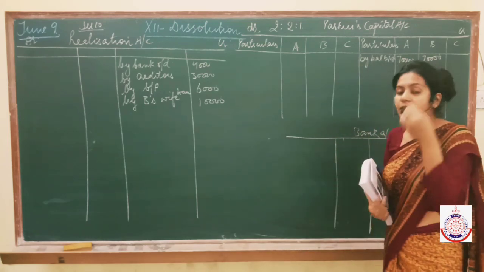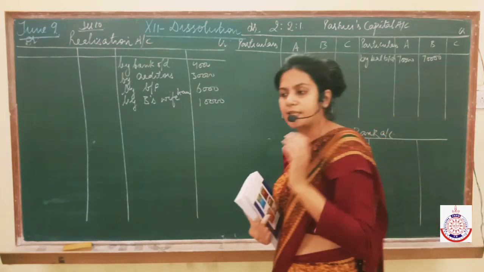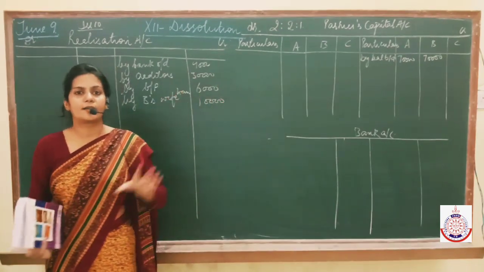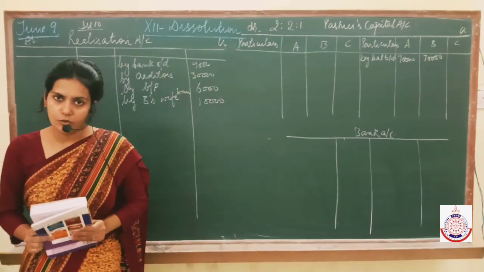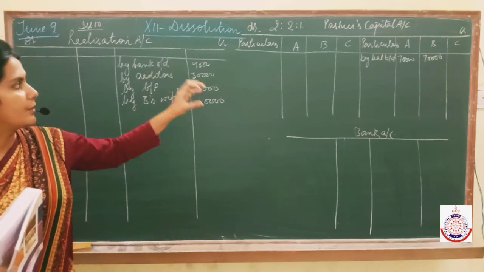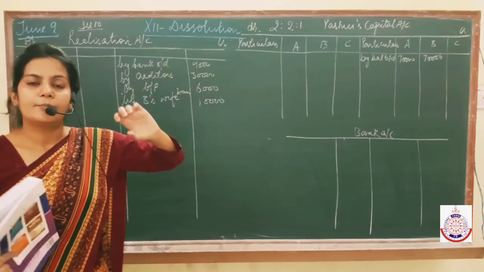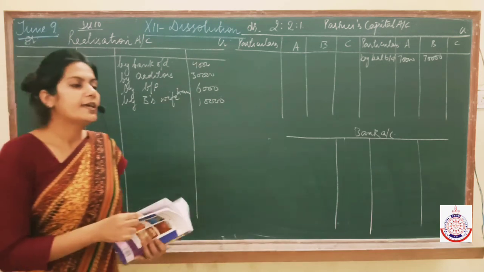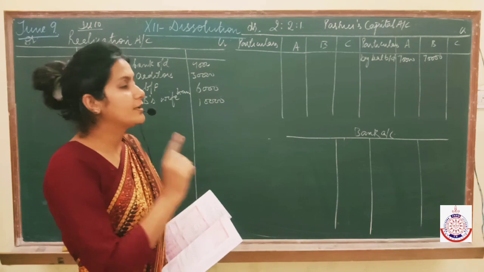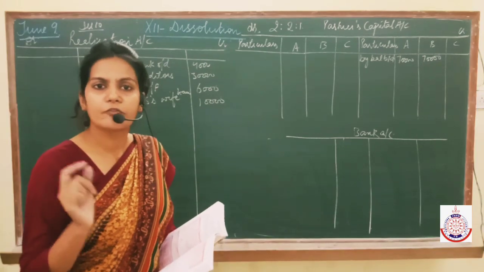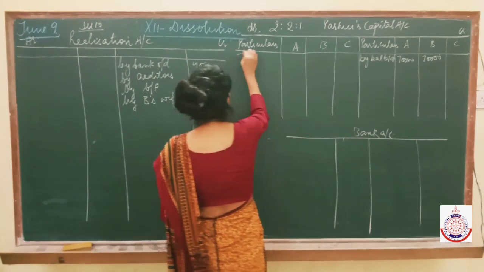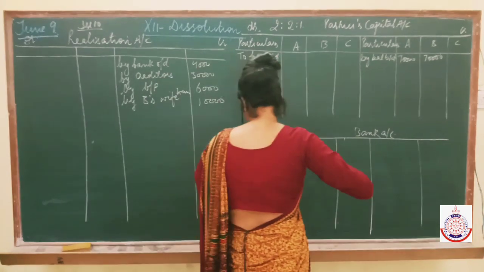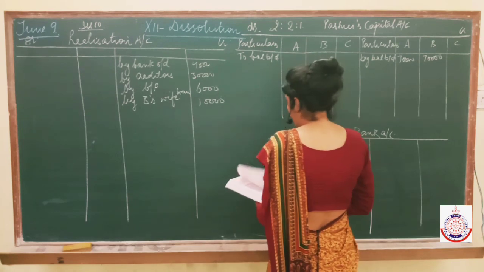I repeat it again. If capitals are on the liability side, it means that the firm or the business has to refund this capital to the partners when the firm gets dissolved. But if the capital is on the asset side, it means it is the case of overdrawn, deficiency of capital. In that case, the concerned partner has to refund this amount to the firm. So in this case, we will write to balance brought down. And the amount is 8,000.